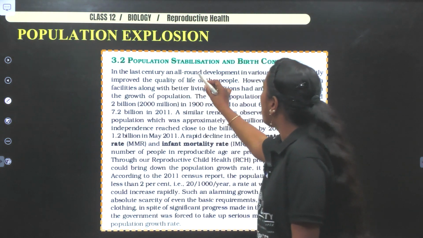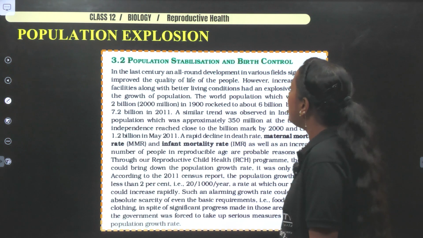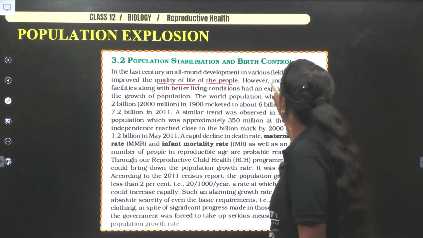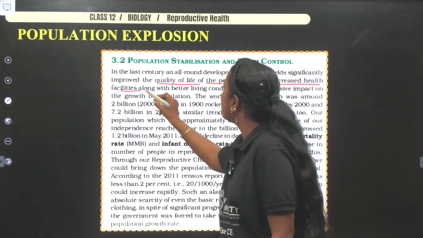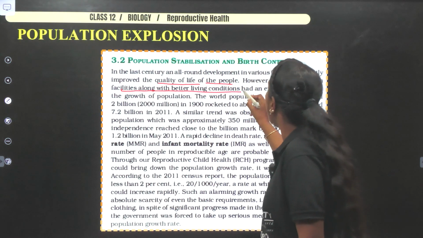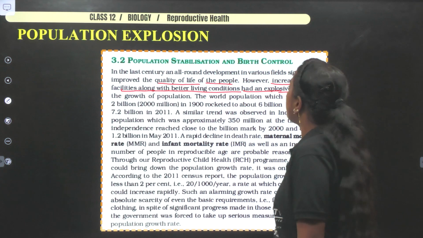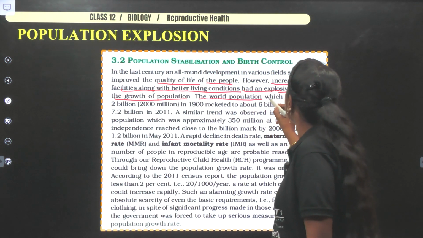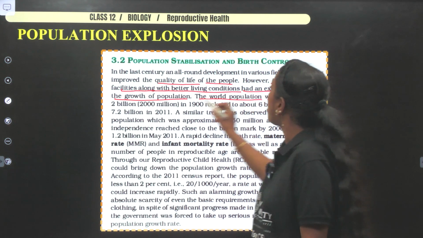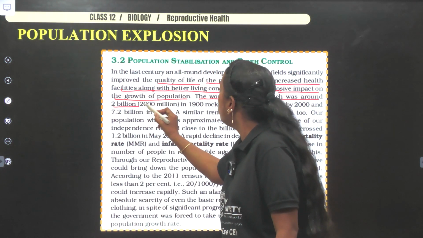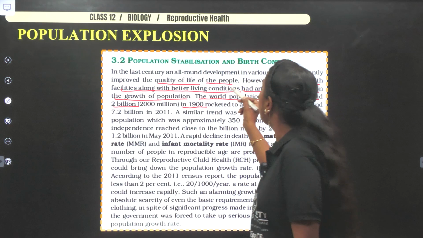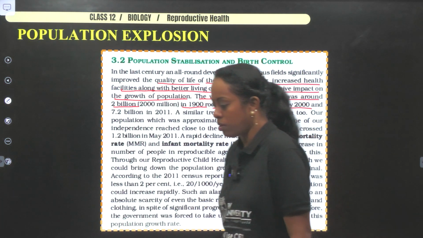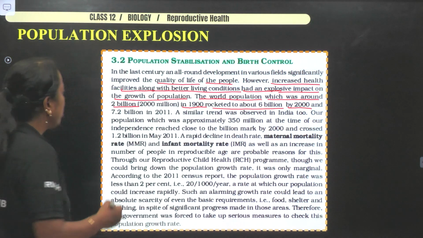In the last century, the development of various fields significantly improved the quality of life of people. However, increased health facilities along with better living conditions had an explosive impact on the growth of population. The world population, which was around 2 billion in 1900, rocketed to about 6 billion by 2000. Do you know what is the present?